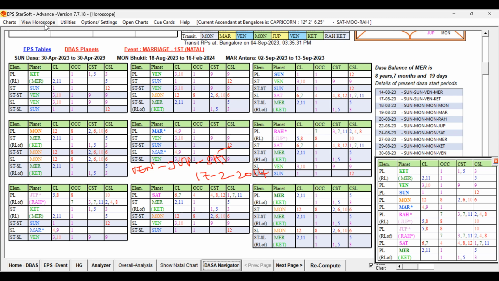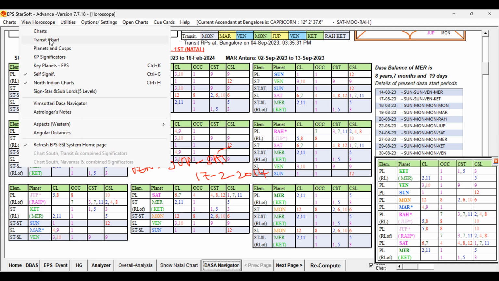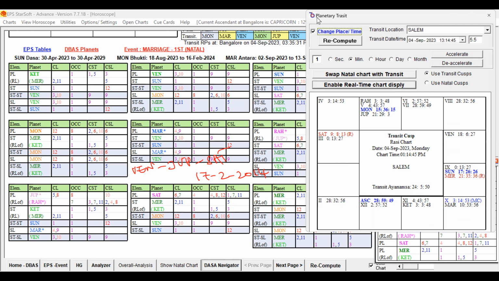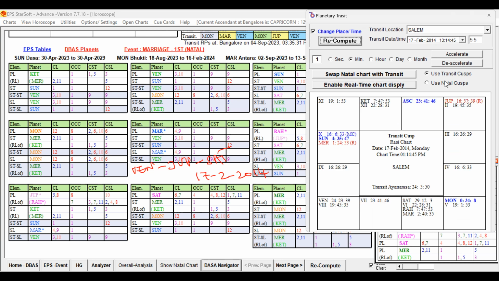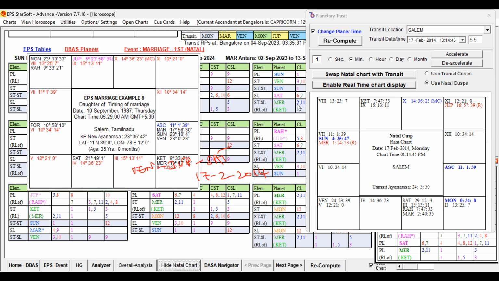Anyway, let us check the key planets in the transit. The role of key planets in the transit. So what are the dates? 17 to 2014, the native got married. Let me choose the natal cusp, and we can open the natal chart also.